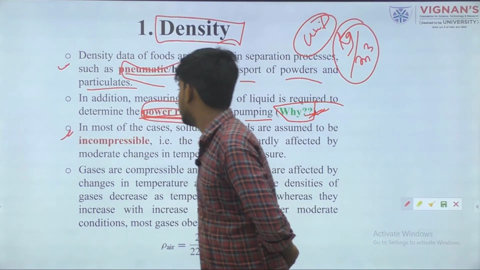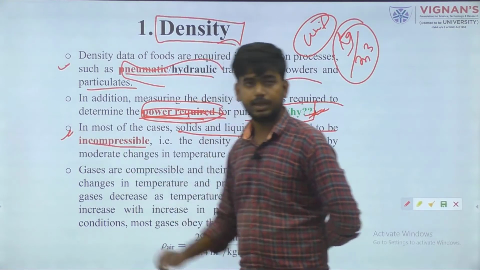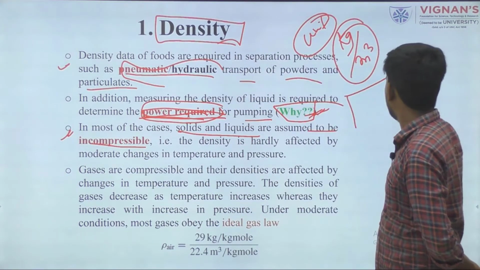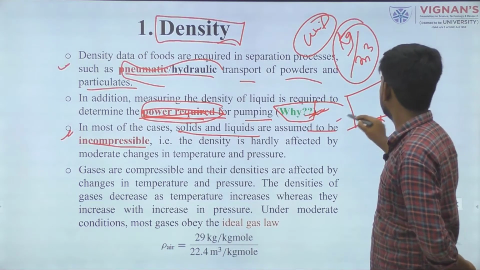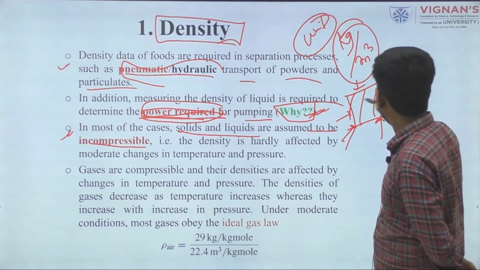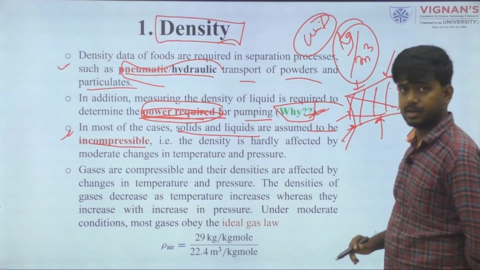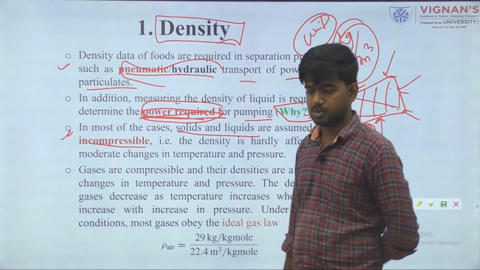Third point, what is written here? In the solid or liquid case, it is very incompressible. Assume this is a solid material. If we apply some temperature change, a change of this entire volume or shape is not possible.